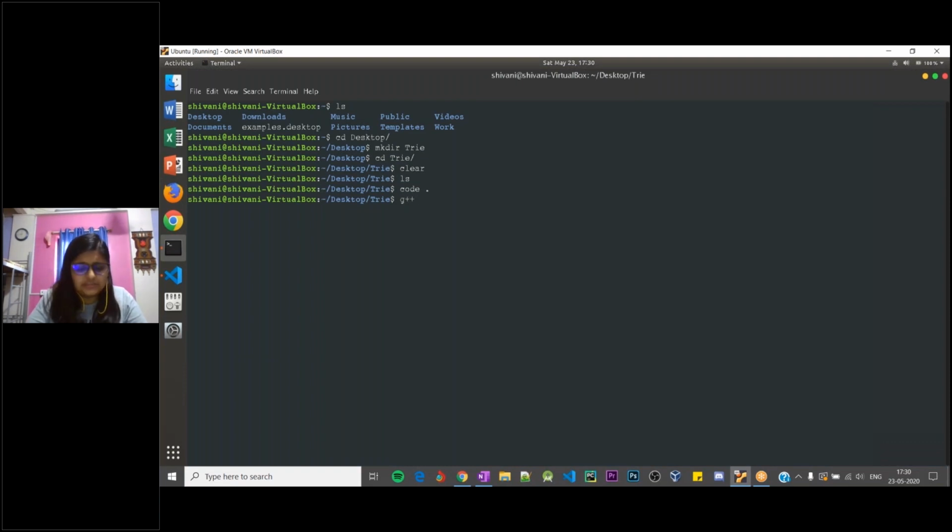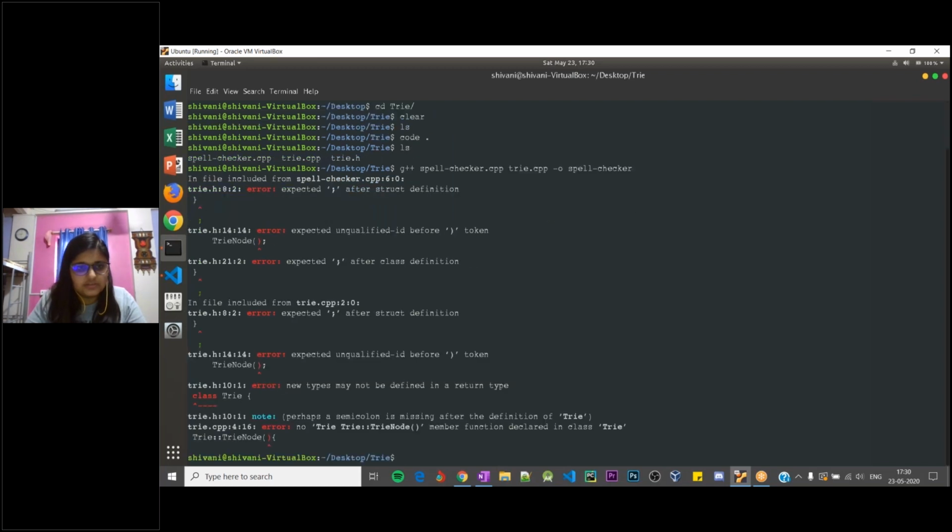I'll be using GCC to compile as usual. Let me check what all files I have. So I have a spell checker, a trie.cpp and a trie.h file. So for the spell checker, we will also need to compile the trie.cpp file, and let's call the output file spell checker again without the .cpp extension.